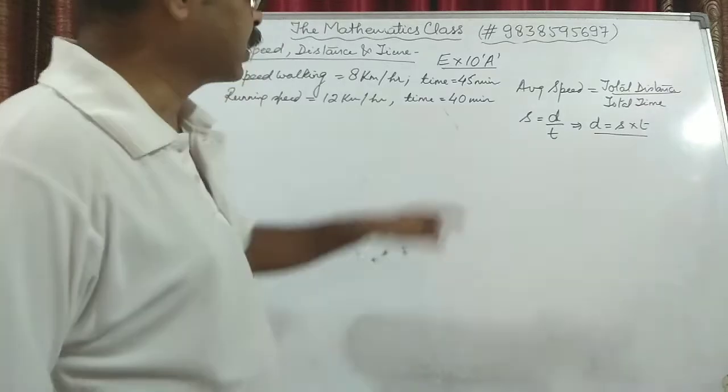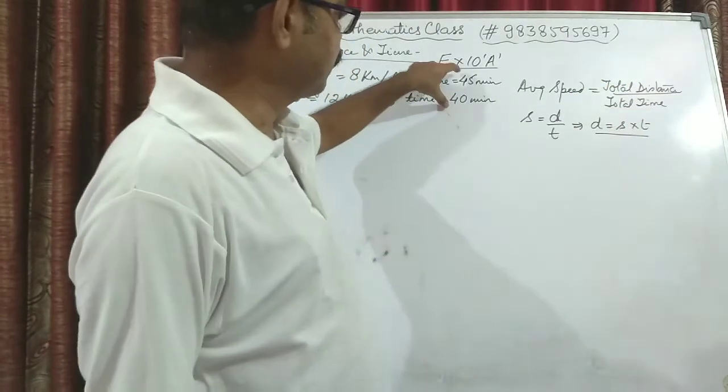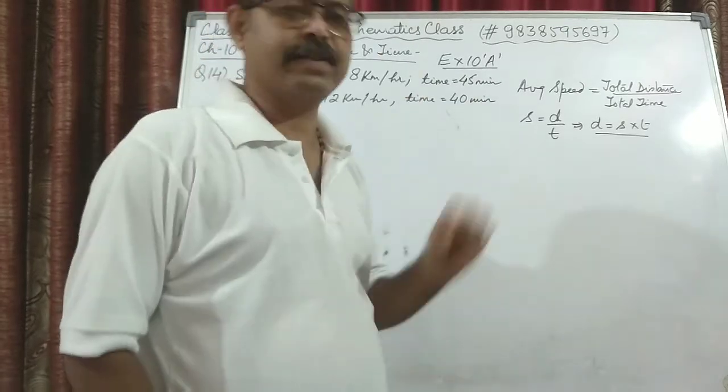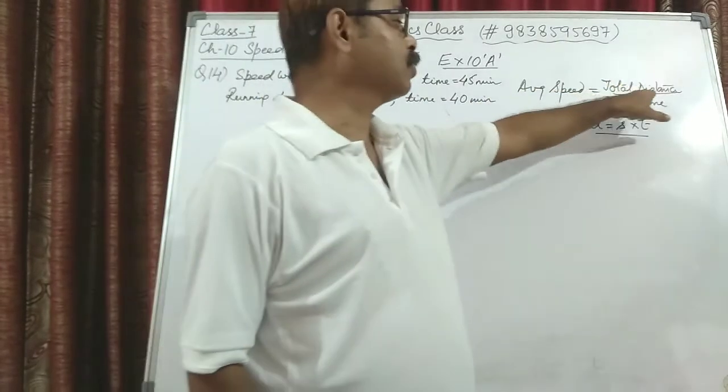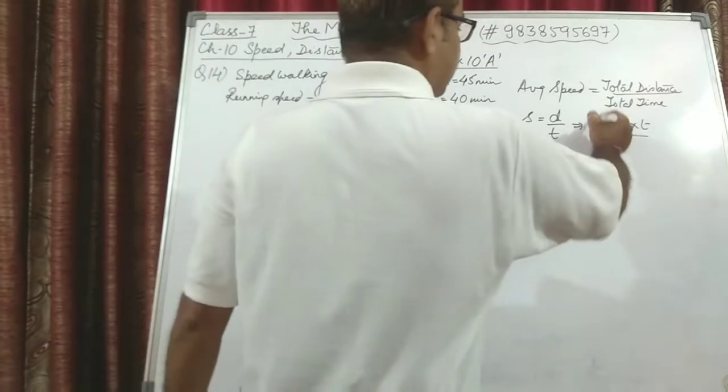We know the total time. We want what? Total distance and total time. We know total time is 45 minutes in the first case and 40 minutes in the second case. So total time is 85 minutes. But we don't know the distance. So how are we going to calculate the distance? By this formula, distance equal to speed into time.